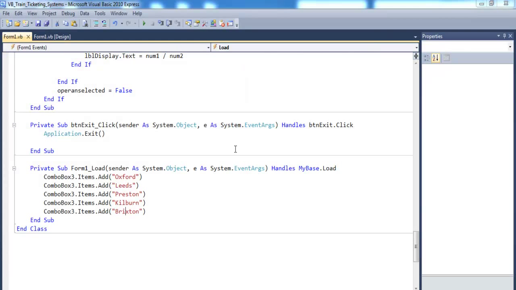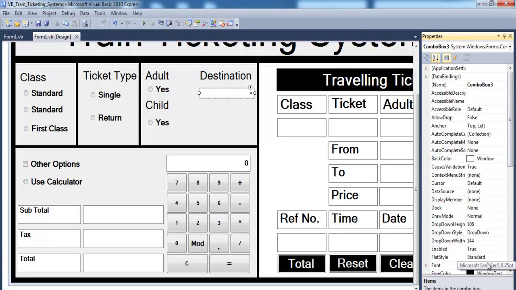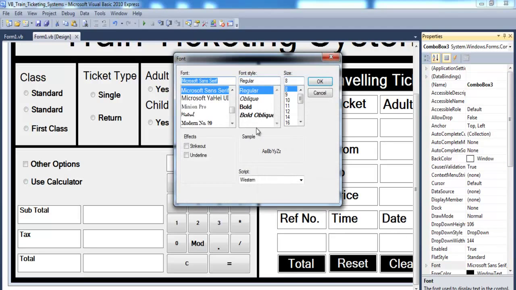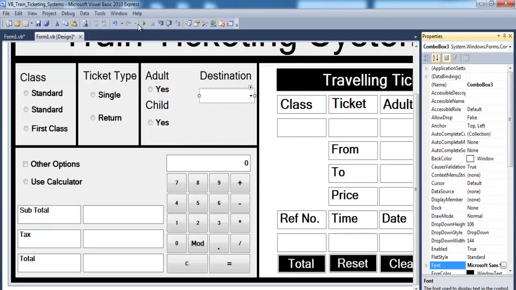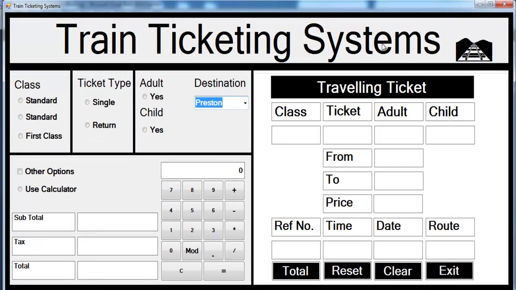Okay, so let's make that bold anyway. Select that, come in here and just change that to bold. Make it bold, maybe about 16 or 14, that's fine. Run it and see. Yeah, that's cool. Alright, so the next thing now is to start the proper or the serious calculation and just get this one working.